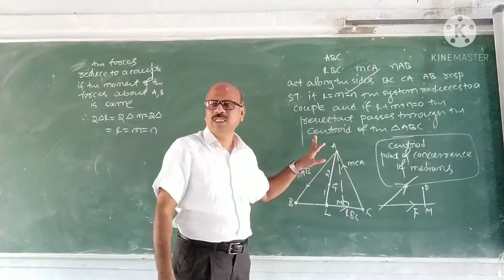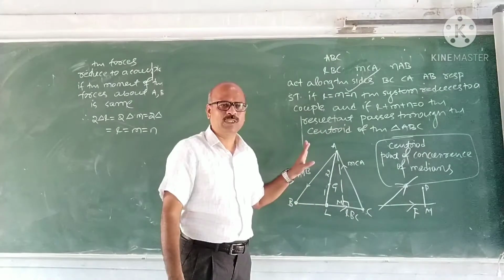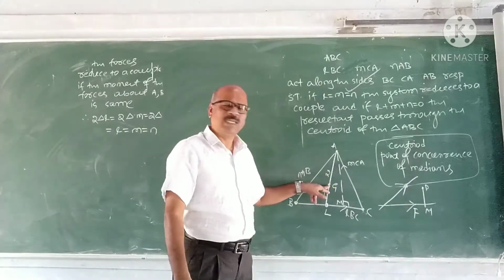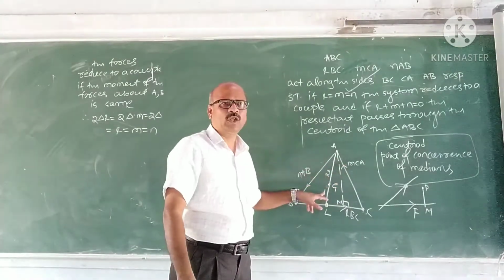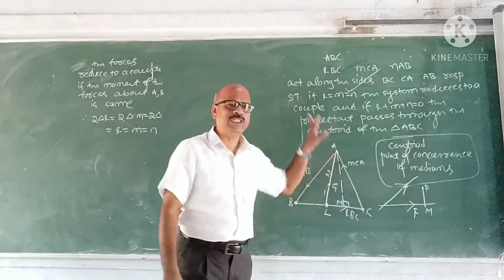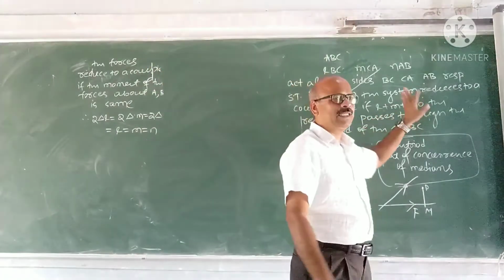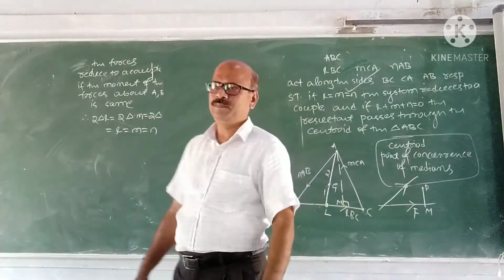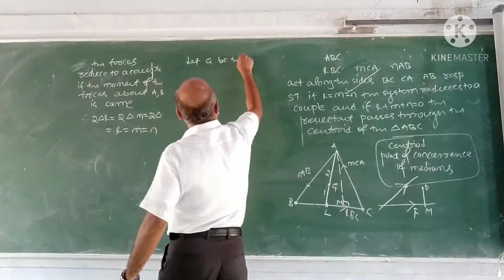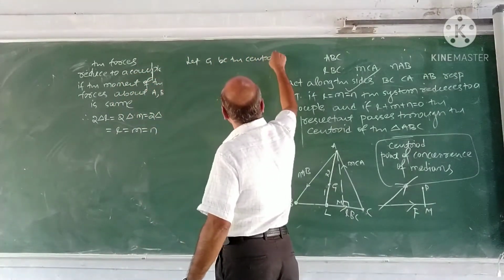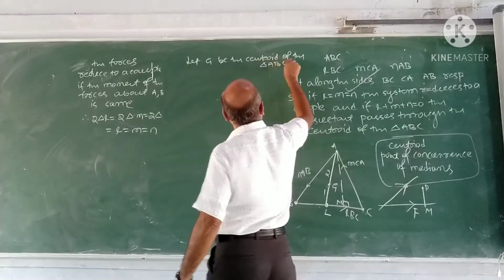But what is the moment of the resultant? It is the algebraic sum of the moments of the component forces. Therefore, if the resultant passes through G, the algebraic sum of the moments of all these forces about G becomes 0. If you use this, you get L plus M plus N is 0. Let G be the centroid of the triangle ABC.